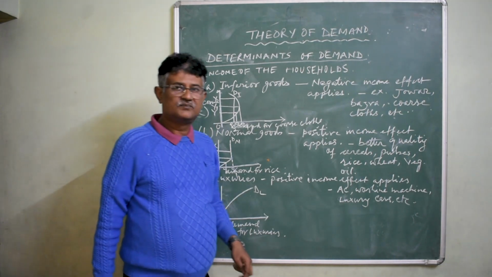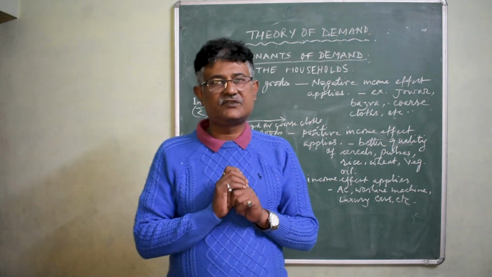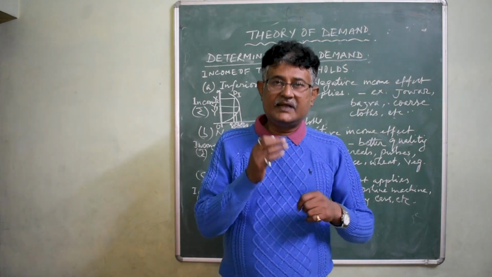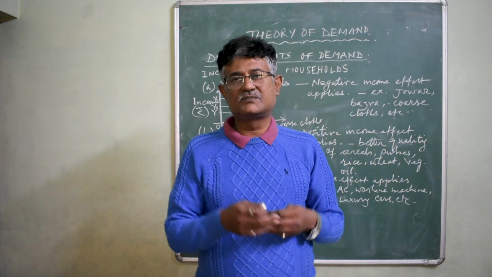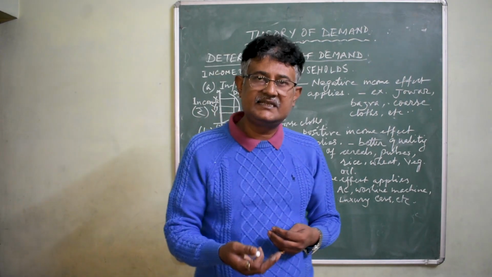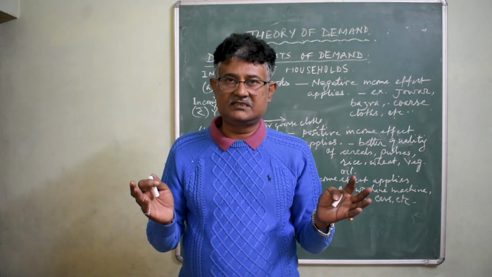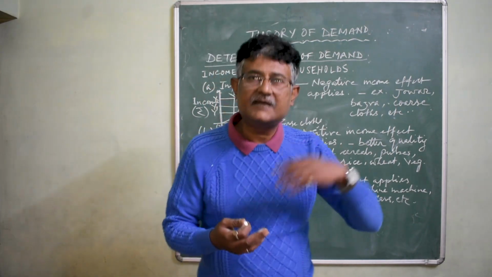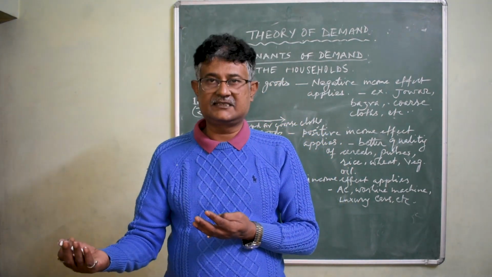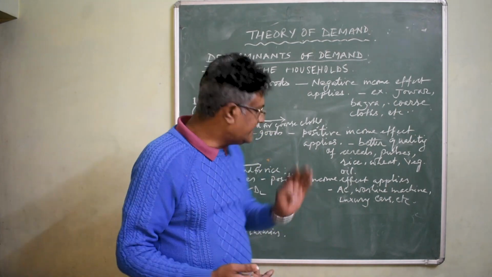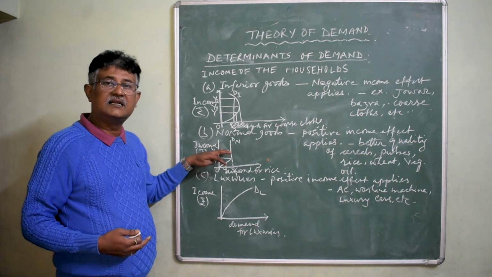Say for example, in a family, there is a requirement of 25 kgs of rice a month. Now when the income increases, a person may increase his consumption from say 5 kgs to 10 kgs to 15 kgs, and at most he will purchase 25 kgs of rice. But thereafter, if the income increases, he will be reluctant to purchase more of rice. So, in that case, it becomes constant after a given rise in the level of income.